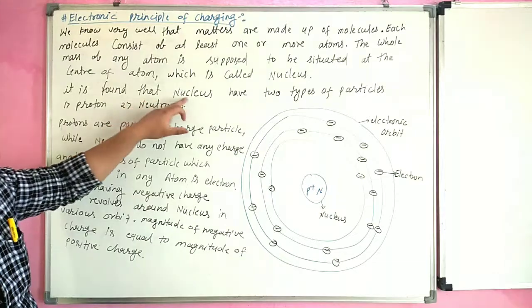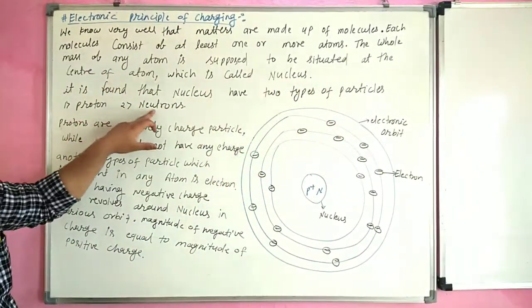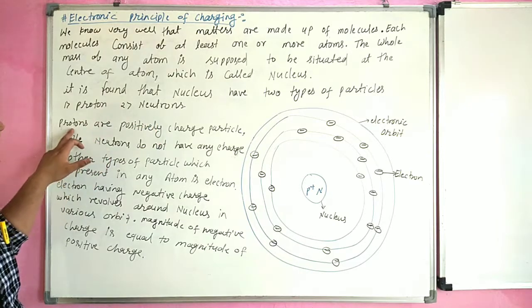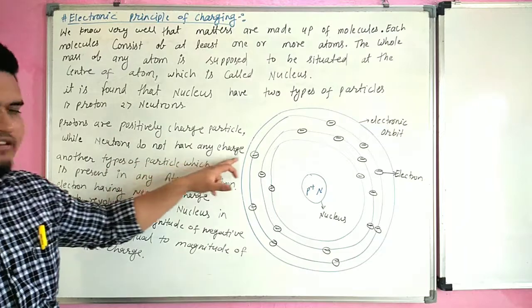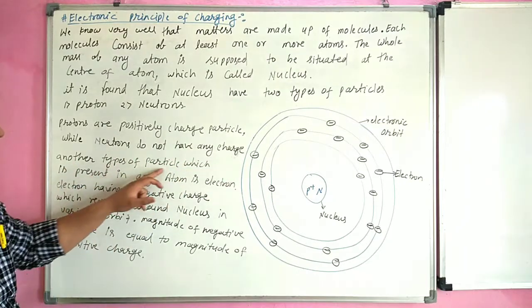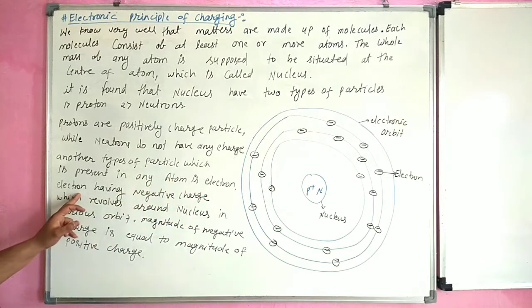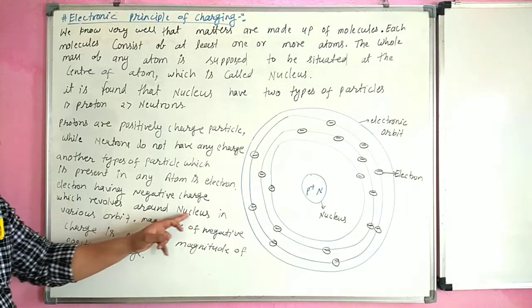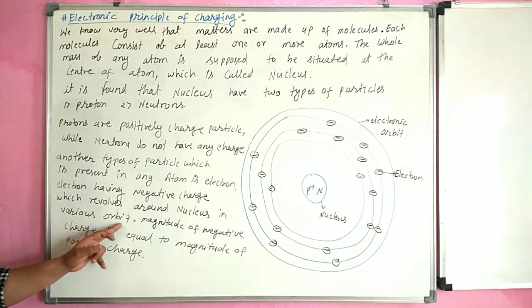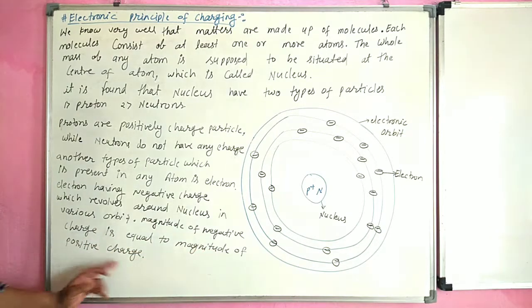It is found that nucleus have two types of particle. First is proton and second is neutron. Proton are positively charged particle, while neutron do not have any charge. Other types of particle which is present in any atom is electron. Electron having negative charge which revolve around nucleus in various orbits. Magnitude of negative charge is equal to the magnitude of positive charge.